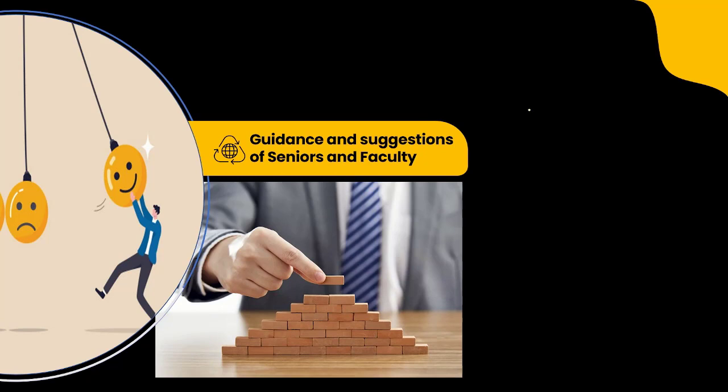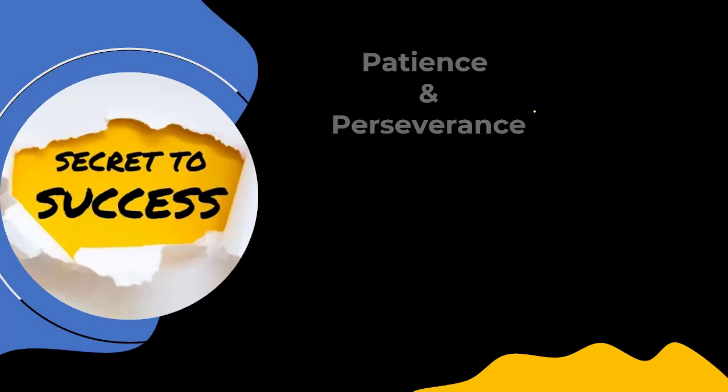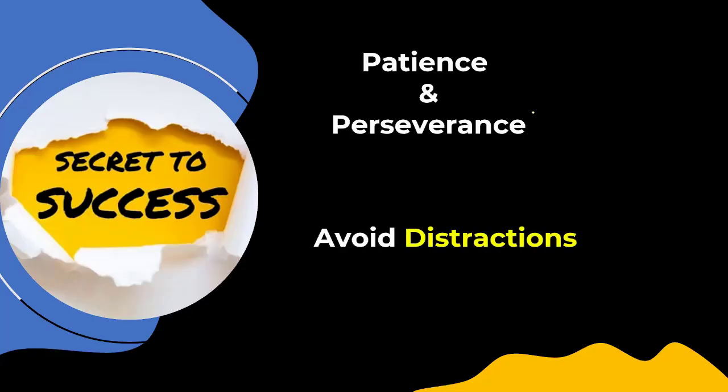seniors and faculty members. If you have any problem, if you are down, when your morale is low, try to take advice from the seniors and faculty members. They will guide you in a proper way such that you can easily achieve your goal. So try to remember all these things. And to have success, patience and perseverance are very important. And moreover, you need to avoid the distractions.